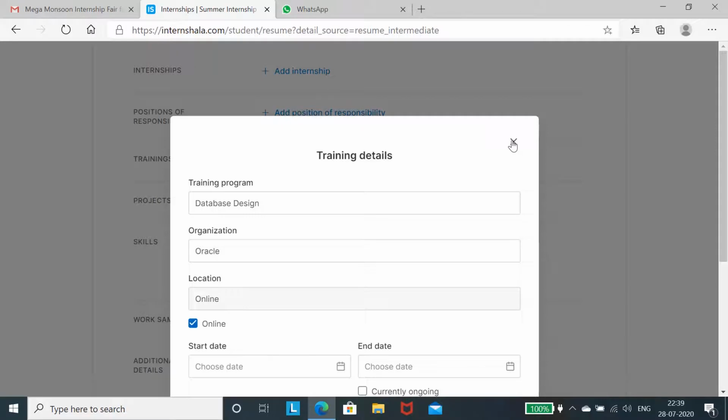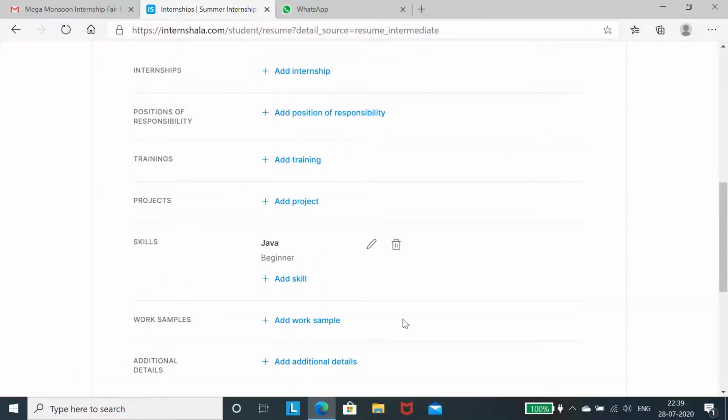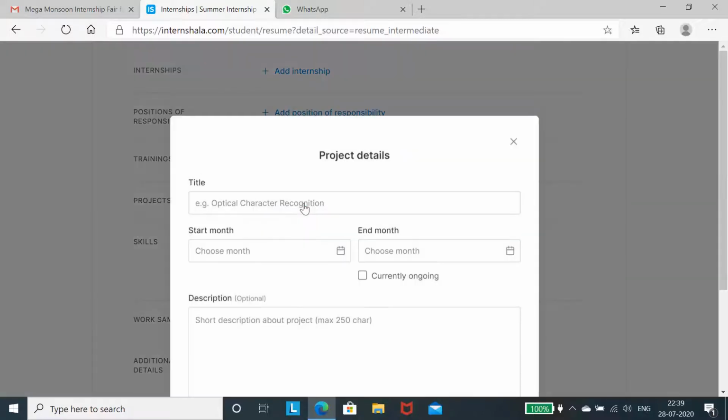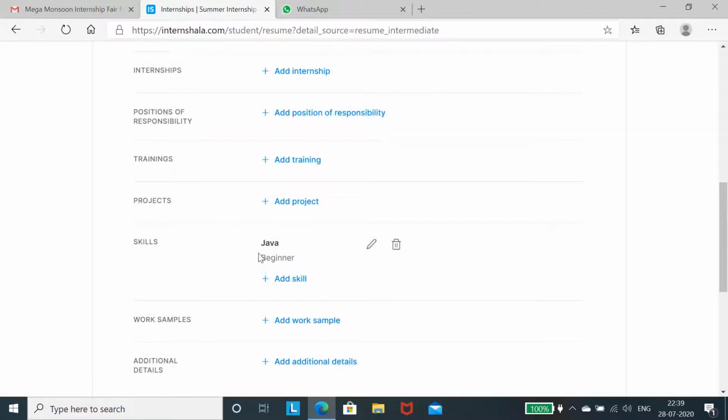Then your application will be in first place, or in a good position to be selected, because you are having the trainings. These all are assets for your profile. Projects, if you have done any project, you can add all these projects here. You have to select the title, and when you have done that project, that information you have to submit.